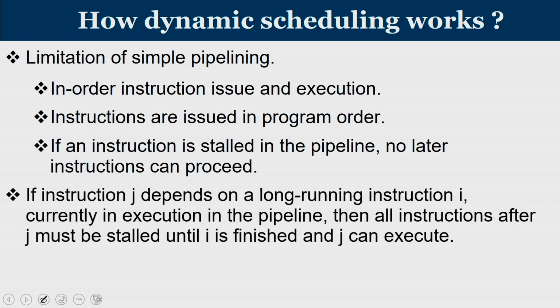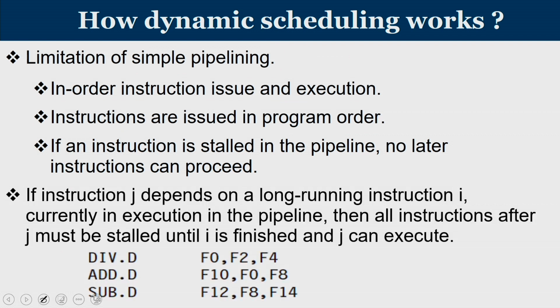Now, consider the case where you have a division instruction on floating point. As I mentioned in the last lecture, registers starting with F, like F0, F2, F4, are floating point registers, meaning the data is double. So, think of a case where you have a division operation on F2 and F4. Essentially this means F0 will be loaded with F2 divided by F4. It is a division operation, and we have seen that division will take close to 24 cycles. Now, the very next add instruction has a RAW dependency on F0.